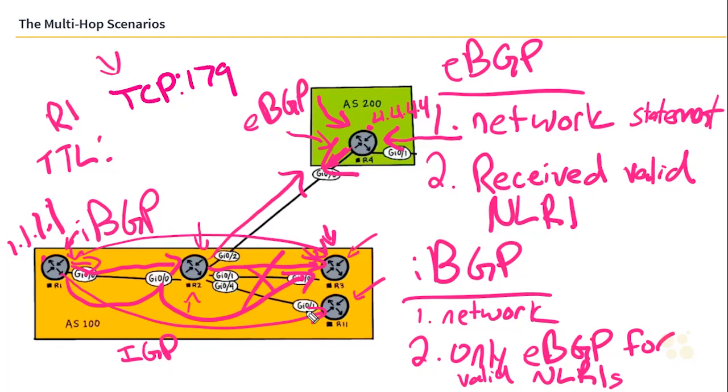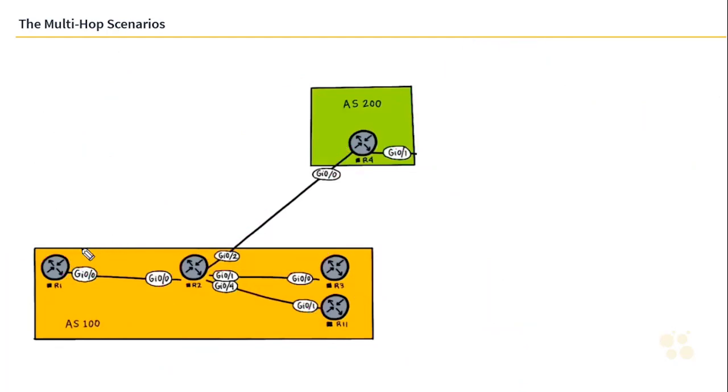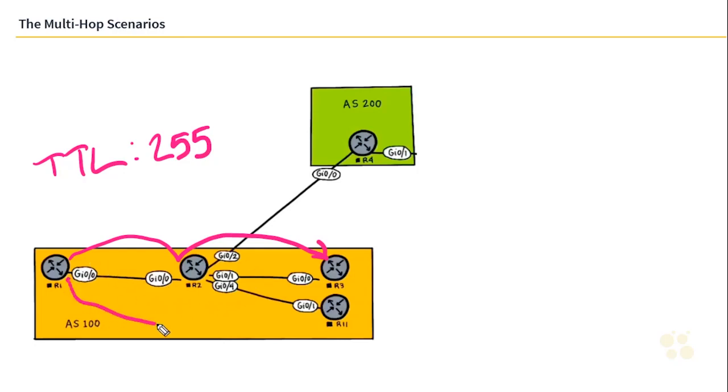The screen's getting a little messy, so at this point I'm going to clear it. And we're going to say when R1 wants to communicate to R2 and then to R3 to form its BGP relationship with R3, this TTL will need to be big enough to allow these hops to occur. In iBGP, the TTL is set to 255. So our open packet, when we try to form a BGP session, is allowed to hop from one device to the next device in an iBGP session.